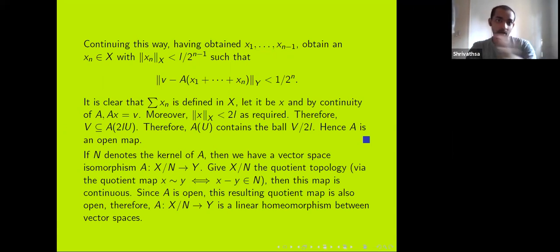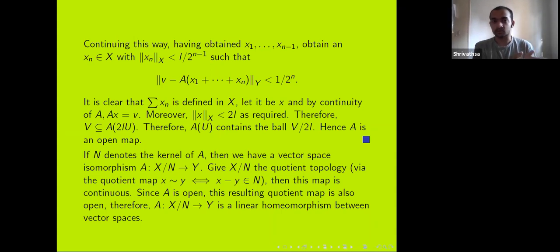Now, because the norms of this xn converge, I know that the summation of xn is defined in X. That requires the fact that X is a Banach space. So let the sum be X. The sum is determined uniquely. So the sum is X, and each of these partial sums is getting closer to V, and A was assumed to be continuous. So by the continuity of A, I know that AX is V.